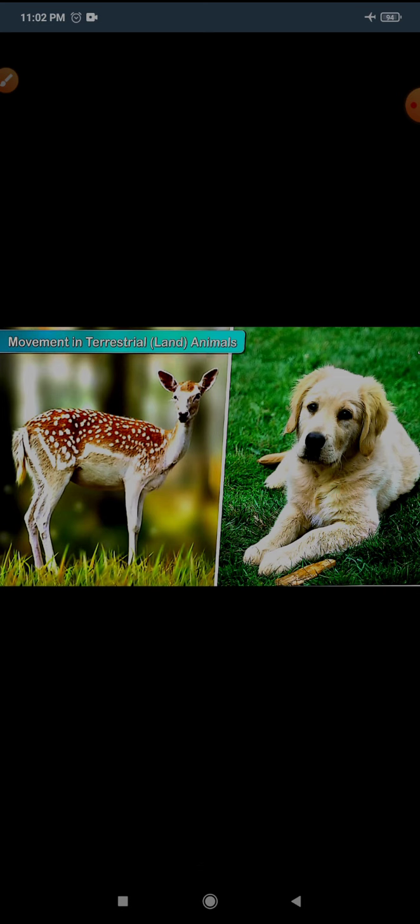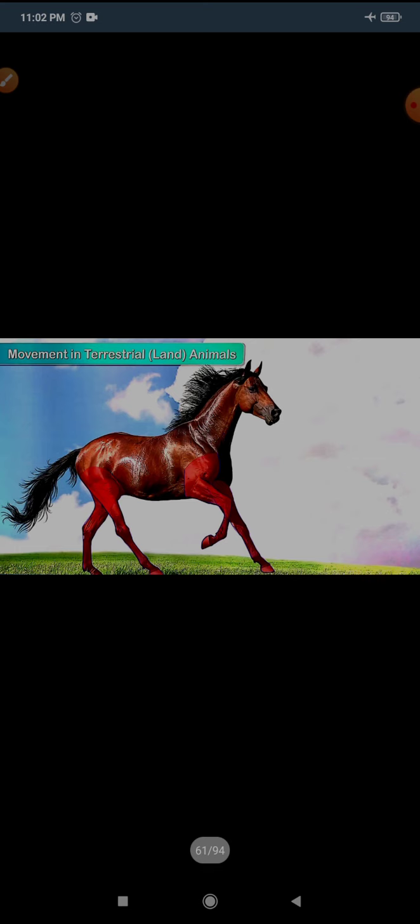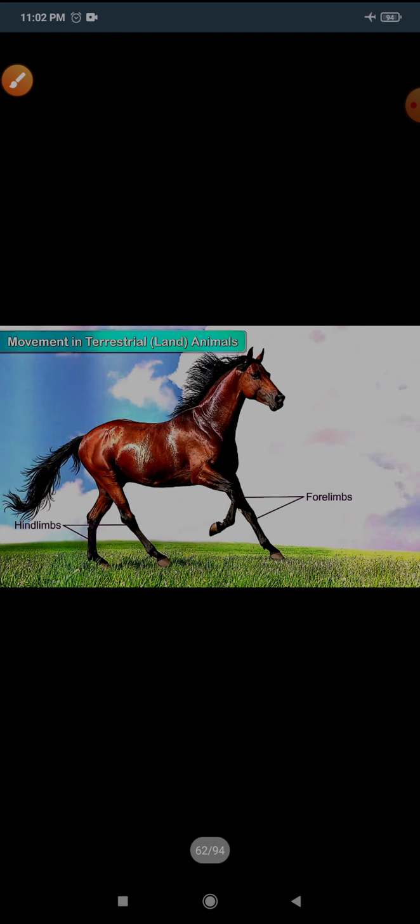Most terrestrial animals have two pairs of limbs. The front limbs are called forelimbs, and the back limbs are called hind limbs.